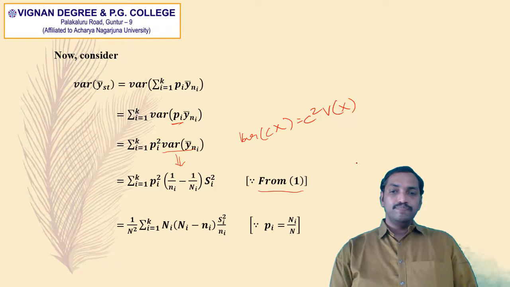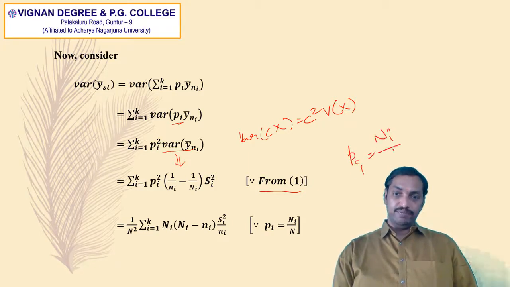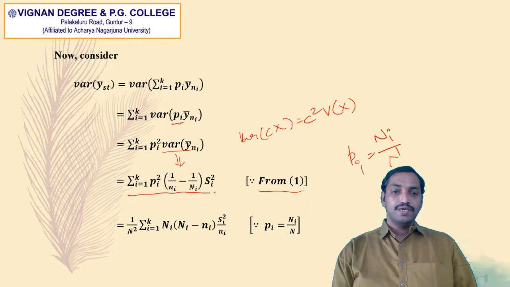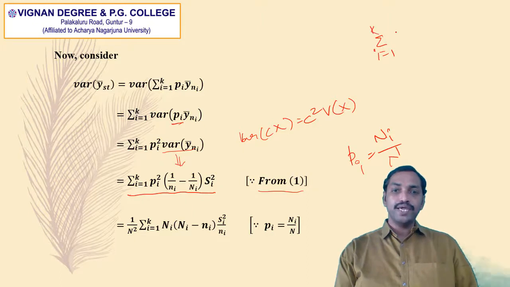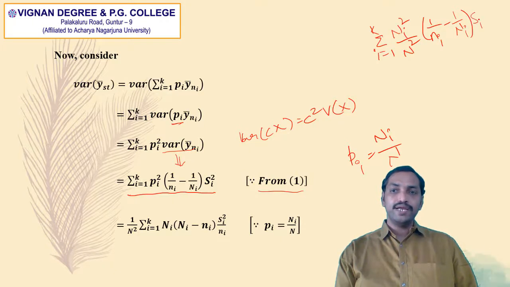Here small pi is nothing but capital Ni divided by capital N. When we substitute this Pi in this equation, we get the summation i equal to 1 to k of capital Ni square divided by capital N square into 1 divided by small ni minus 1 divided by capital Ni into capital Si square.